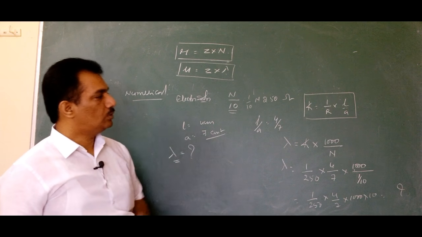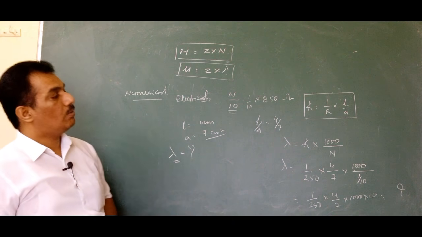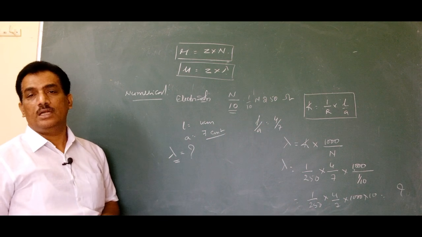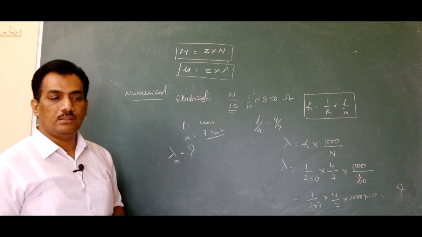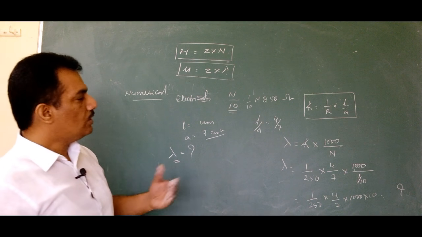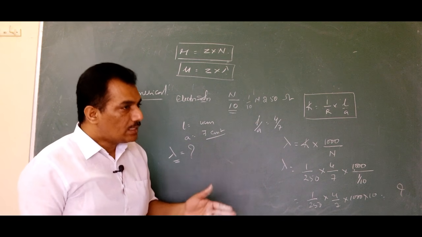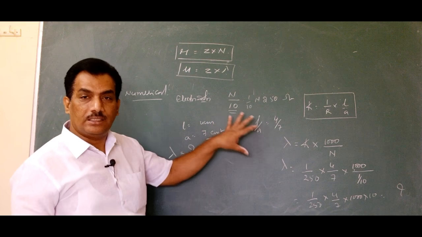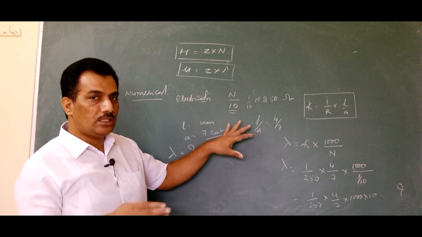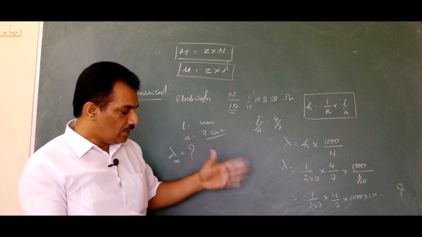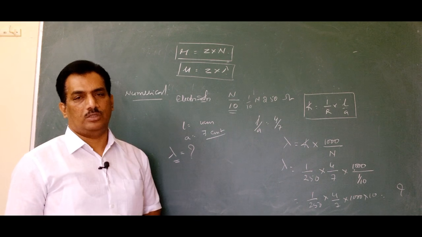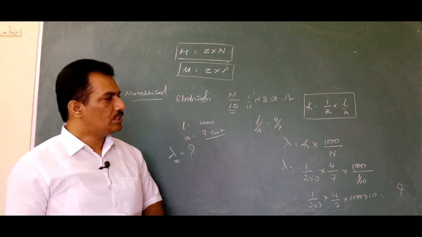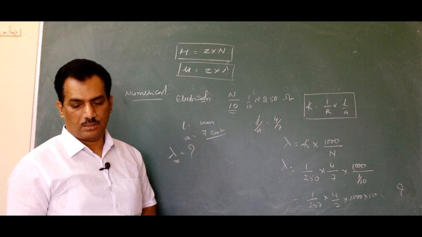Clear? That is about the different kinds of conductances of the electrolytes and the numerical parts. Next, in the coming sessions we are going to discuss the factors that influence the conductance. One of the important factors is the concentration, that is dilution, and in the coming session we will discuss that. Clear? Okay.